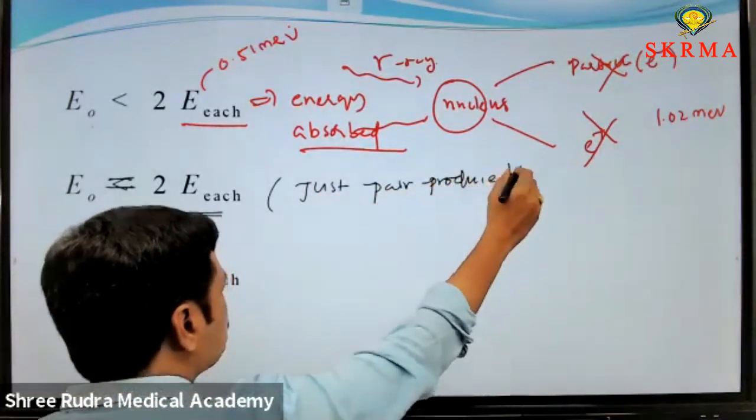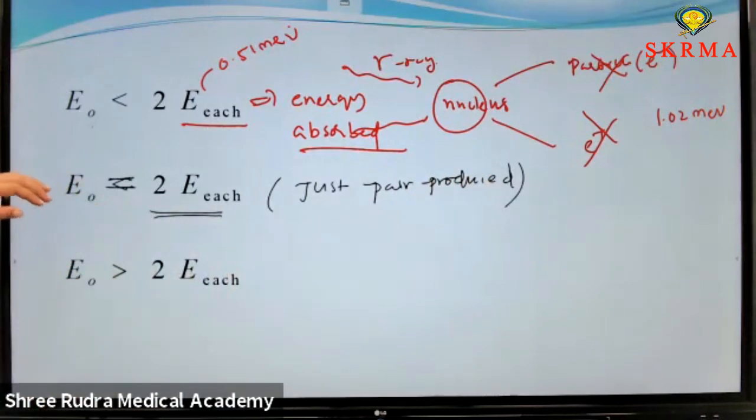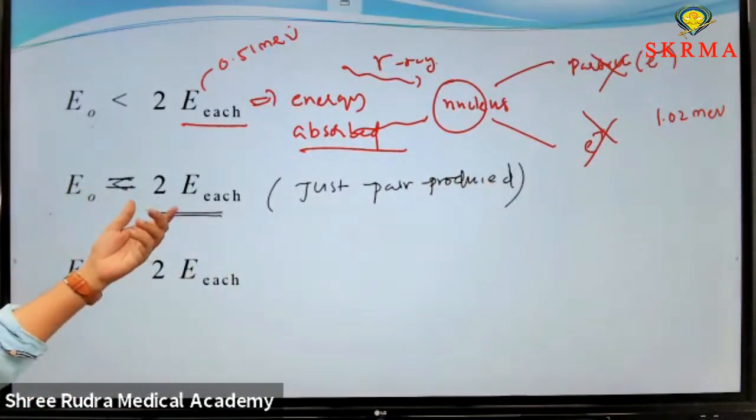In this case, a pair is produced. Why? Because the incident energy equals the energy required to form a pair.